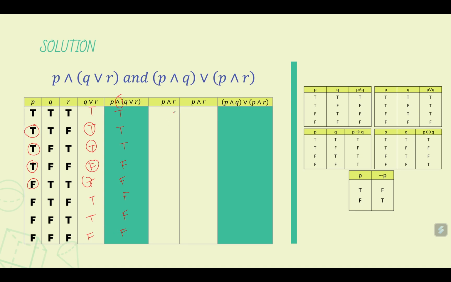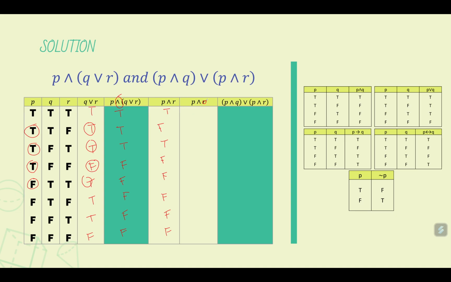We now move to the statement P and R. Now, P and R are both true, so this is true. T and F, so this is false. This is true, this is false, this is false, this is false, this is false, and this is false. Okay.